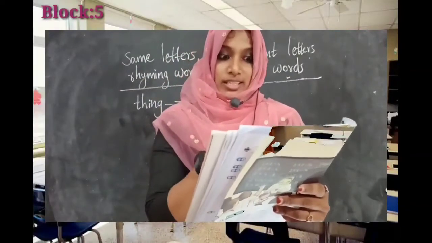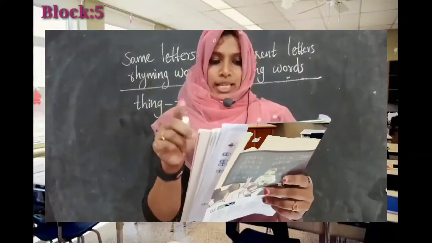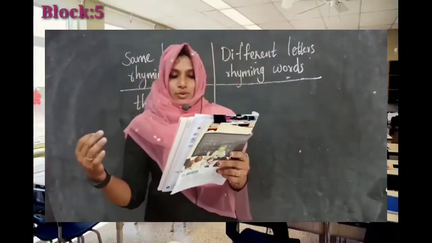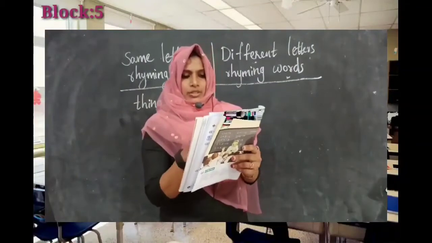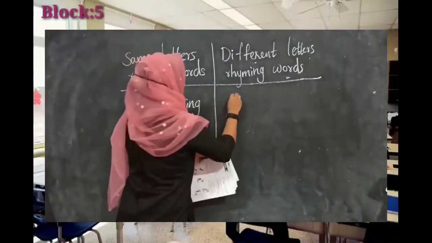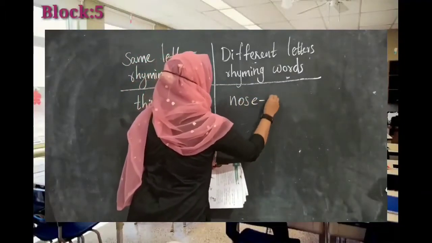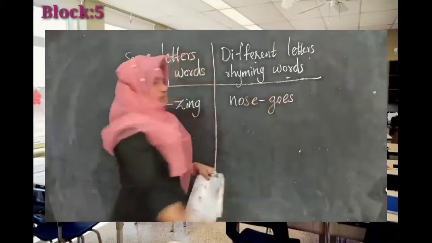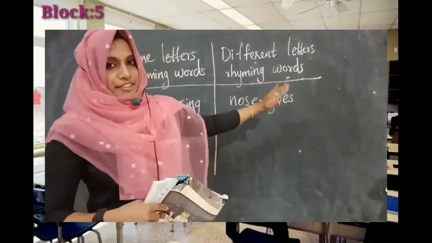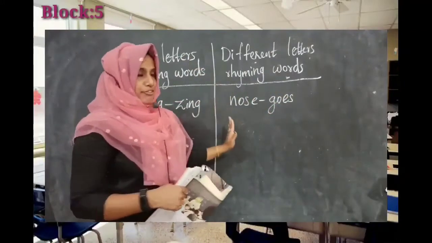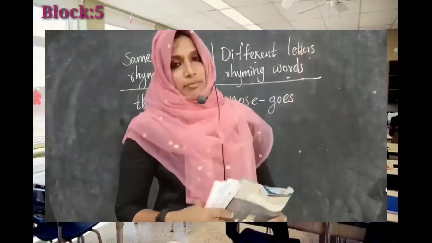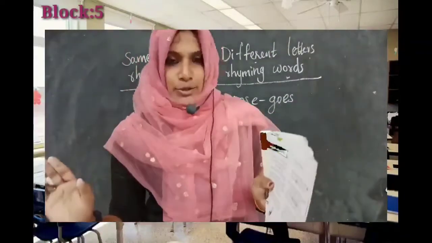Okay, so in this way, let's find one different letters rhyming word from this poem. Let's check out the next line. Ever smile with your eyes and laugh with your nose? You could try it out and see how it goes. So here, ma'am took the words nose and goes. N-O-S-E, nose, and G-O-E-S, goes. What about their ending letters? Both are different. So in this way, you have to find same letters rhyming words and different letters rhyming words from this poem and write them in your notebook.